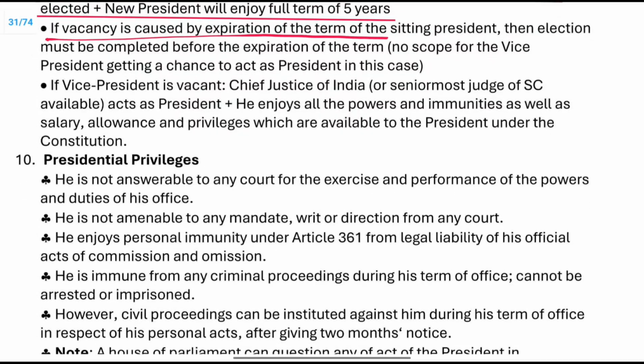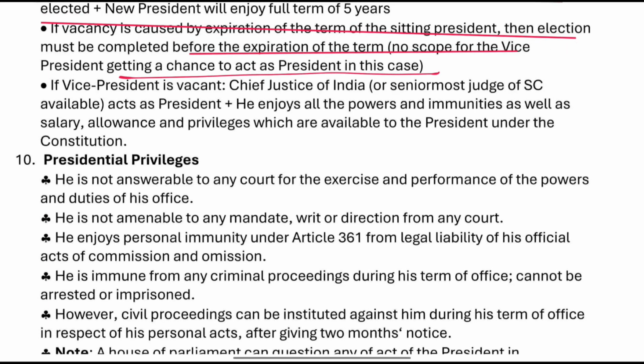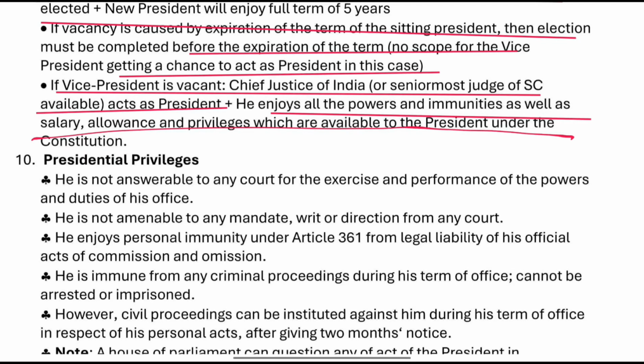If the vacancy is caused by the expiration of the term of the sitting president, the election must be completed before the expiry of the term. There is no scope for the vice president to act as president. If the vice president's office is also vacant, the Chief Justice of India or the senior-most judge will act as president. He enjoys the powers and immunities as well as the salaries and allowances available to the president. Otherwise the vice president will occupy it, or else the Chief Justice of India occupies the post.